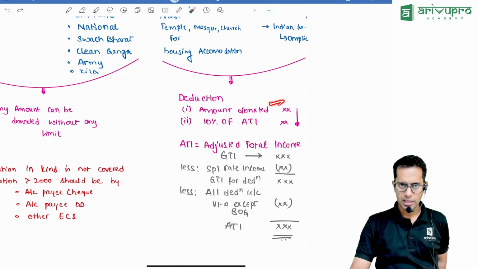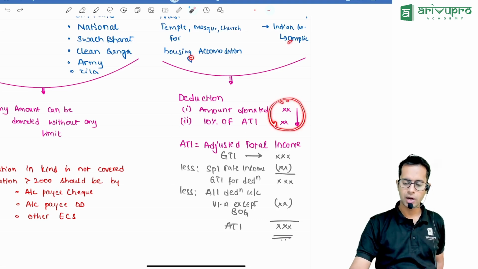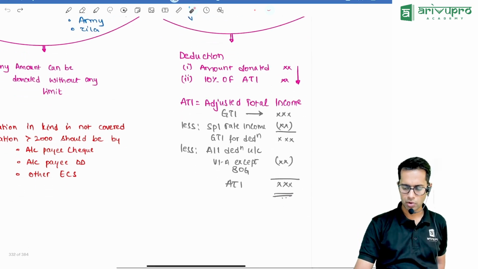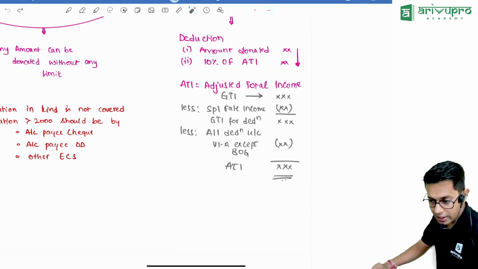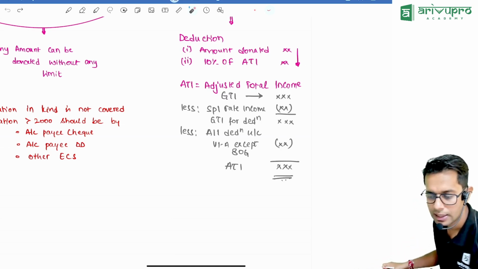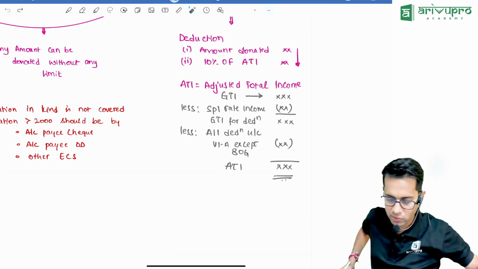Amount donated or 10% of adjusted total income. Now whatever amount you get over here, that into 50%, or that into 100%, depending upon where you are contributing money. What is adjusted total income? Your gross total income minus all the deductions except the deduction under 80G will give you this adjusted total income.